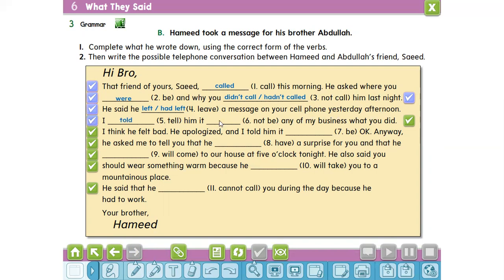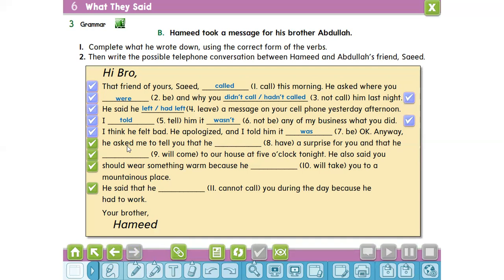I told him it wasn't. It wasn't any of my business what you did. I think he felt bad. He apologized and I told him it was okay.